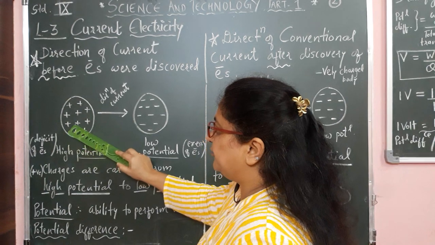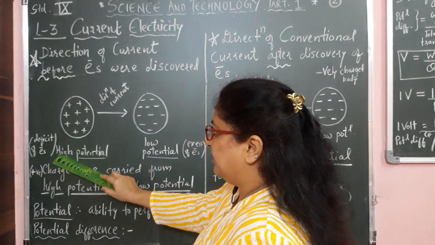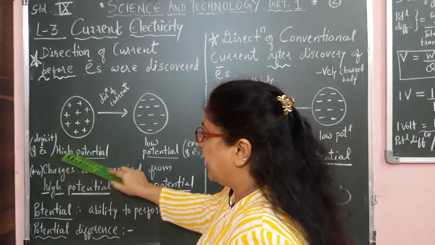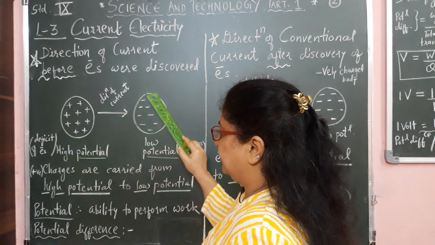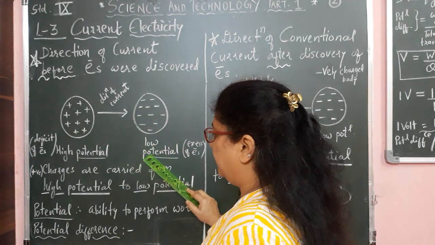The body with the positive charges, that is a deficit of electrons, was considered to be at high potential, and the body with negative charges was considered to be at low potential.